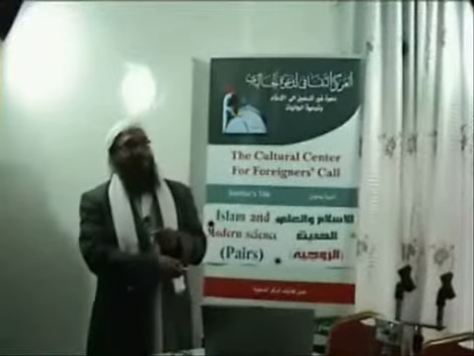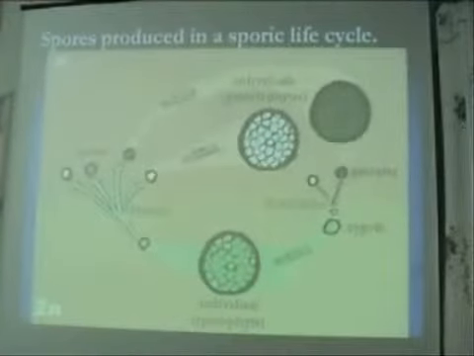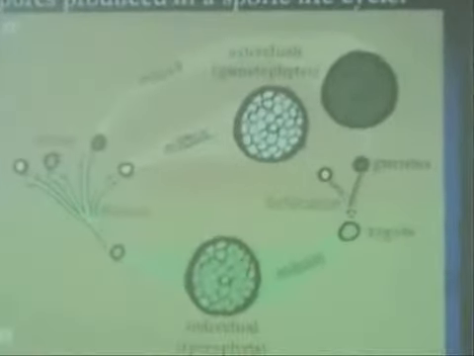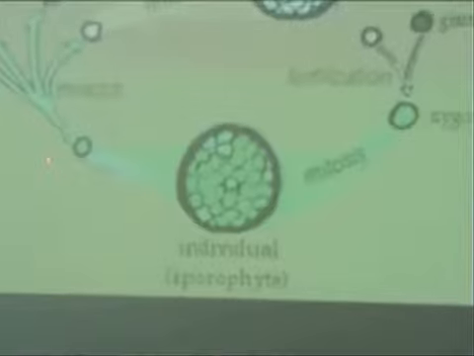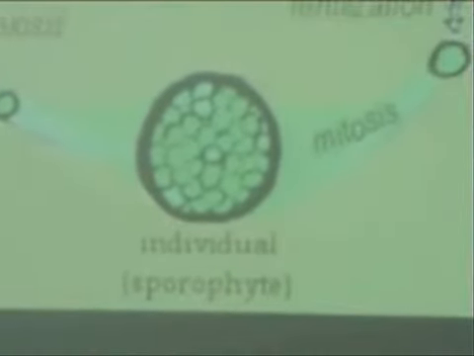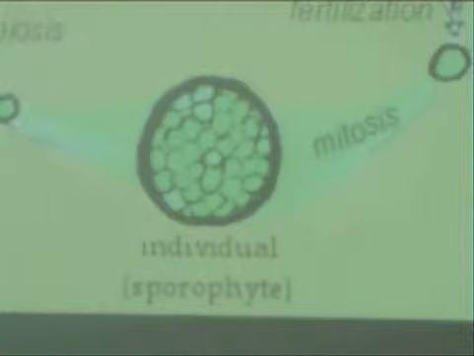Glory be to Allah subhanahu wa ta'ala. So, then after the zygote develops, division takes place inside the zygote in order to form what's called the sporophyte, from which spores develop in order to get a new plant, a new organism, or to get the gametophytes in a new cycle.